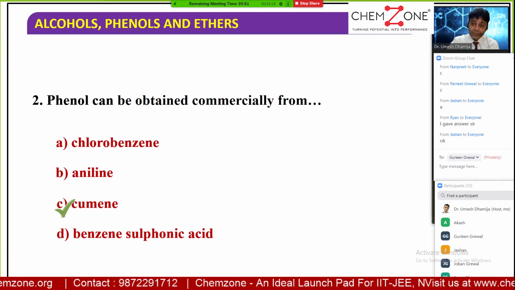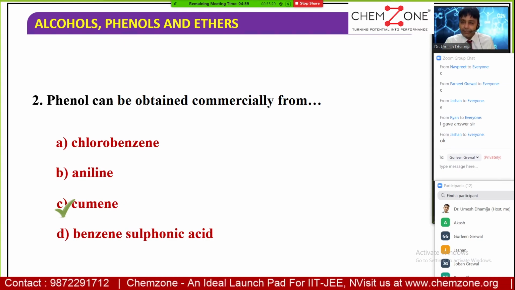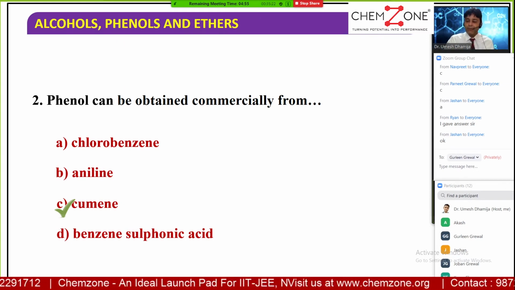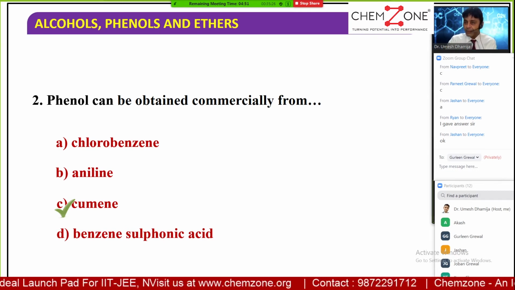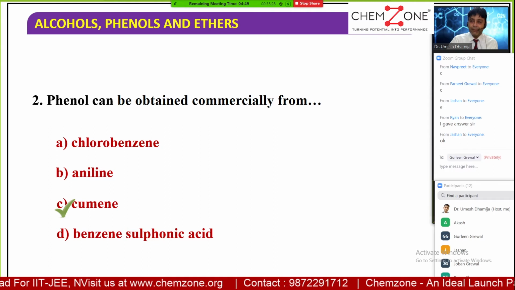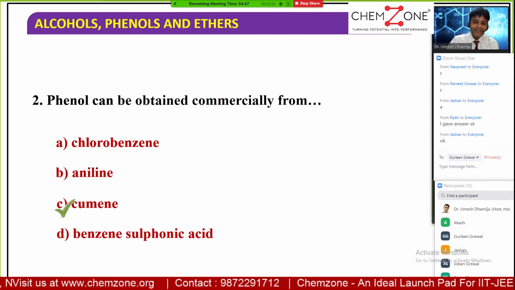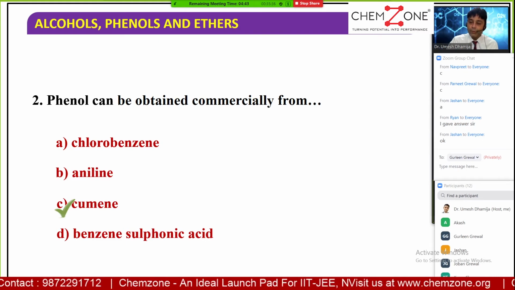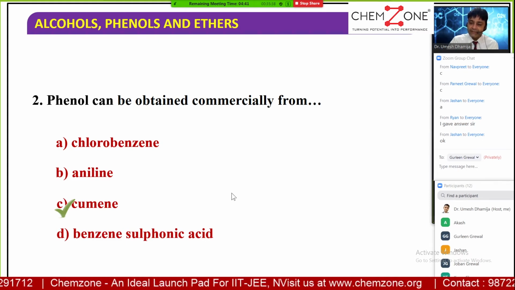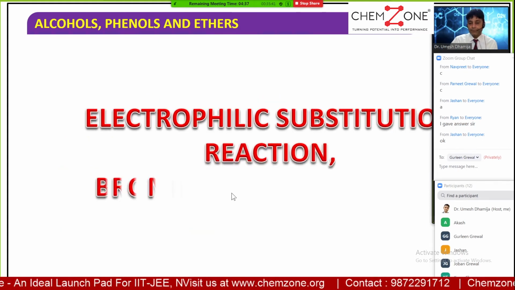When we talk about the commercial method, it means that the input should be less. The requirement of electricity, heat, all the resources should be less. Then only we can have a maximum profit, right? So phenol can be obtained commercially from cumene. C option, correct answer.